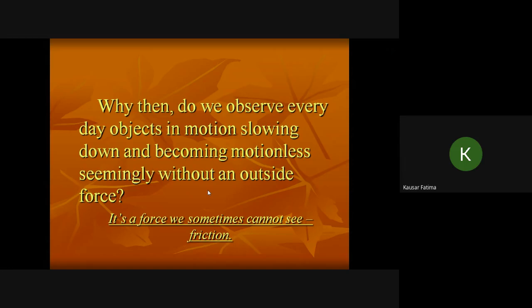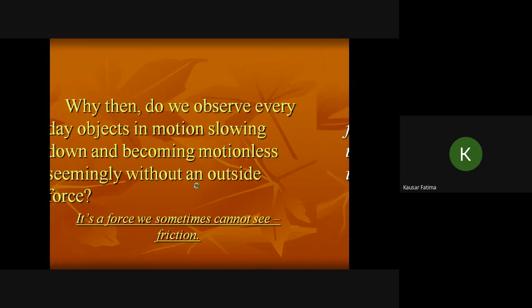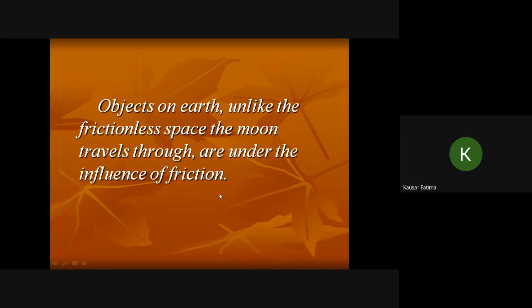Apparently, we don't see any force, but that hidden force is friction, which acts on that rolling ball and on objects being dragged. In the same way, air friction or air drag is also that kind of force which acts on bodies which fall through the air or move through the air. Like chairs and objects on the earth, we feel that there is no force on them, but there is a force, and that force again may be gravity or maybe friction.